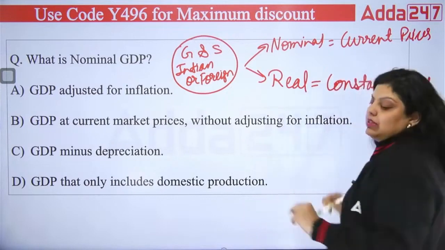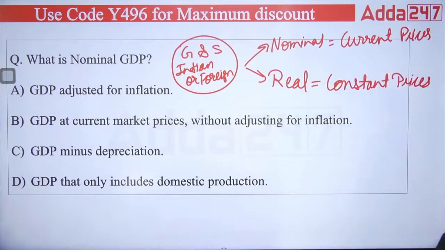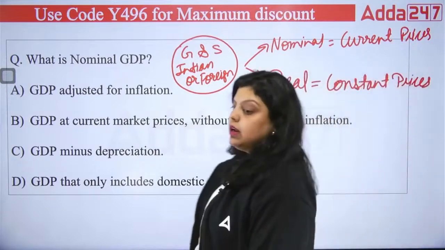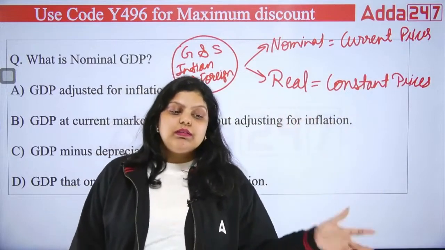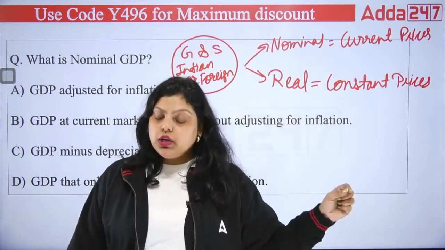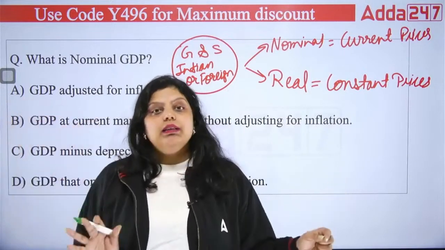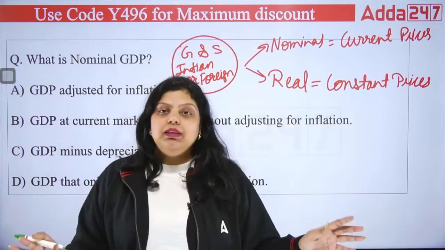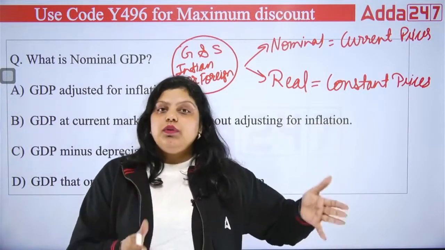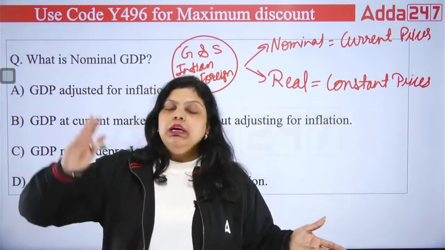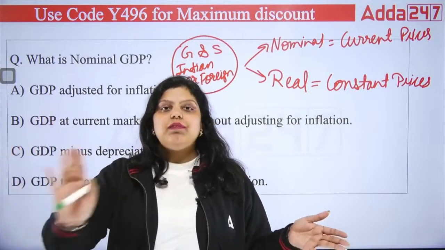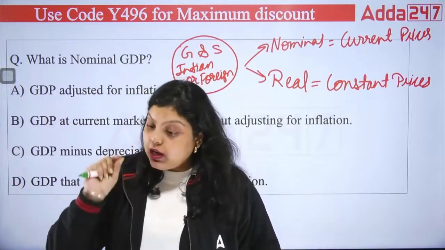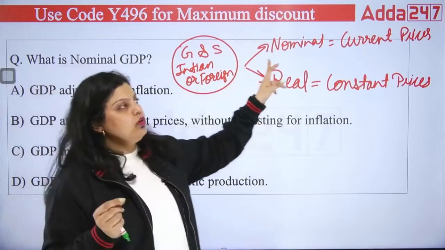Now, what does this mean? When you calculate the value of production of goods and services of a country in a financial year at current prices, it means you are not comparing with any other value. From 1st of April 2023 till 31st of March 2024, whatever we have produced, what is the value of that production? When you calculate only that value, it is known as your nominal value.